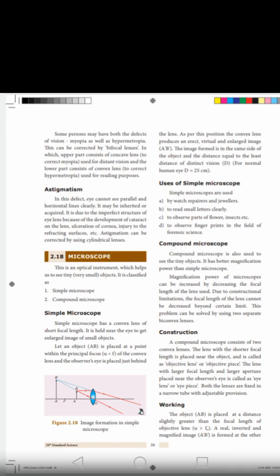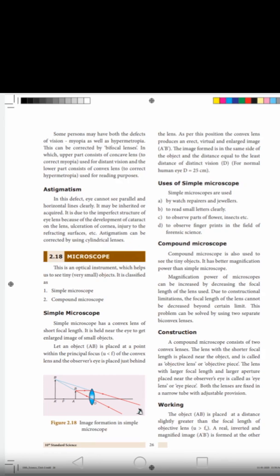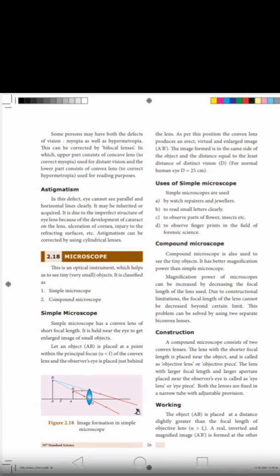Other causes are ulceration of the cornea and injury to the refracting surface. Astigmatism can be corrected by using cylindrical lenses.